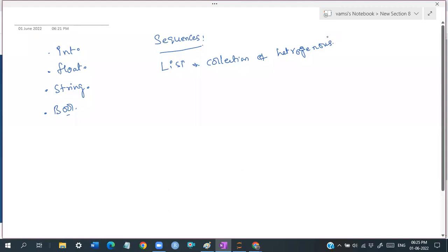Yesterday we discussed indexing, and we also saw slicing. Indexing is a process where we extract only one single element from the list, whereas slicing is where we get a set of elements from the list. As I told you, a slice is nothing but a piece, so we are taking a piece from that particular list.